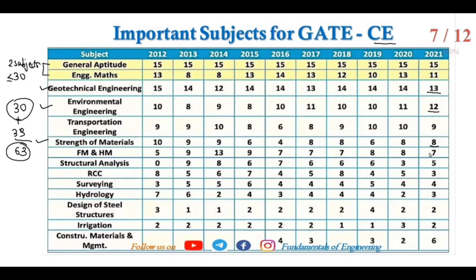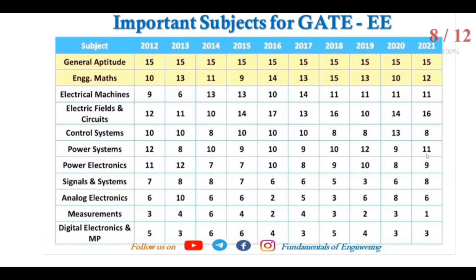I will tell you about another branch, electrical engineering. For these two subjects, 30 marks. Then any three subjects which are very easy and which you love, whenever you are studying for the electrical engineering undergraduate course.